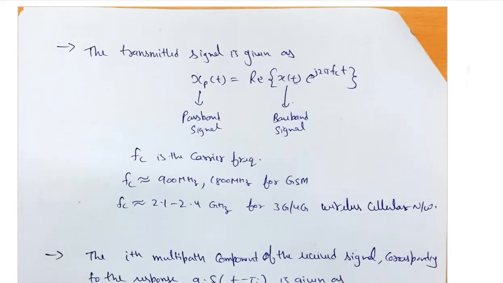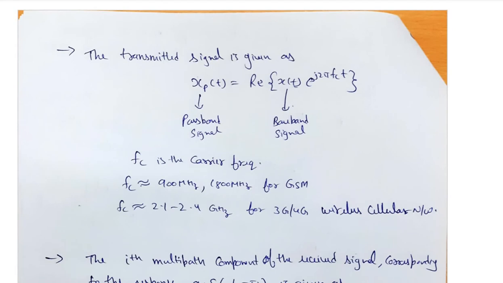Now we know the very standard relationship between a passband or bandpass signal and a baseband signal, right? So x_p(t) is, let's say, the transmitted bandpass signal. That is nothing but the real part of x(t) times e raised to the power j 2 pi f_c t, where f_c is the carrier frequency. This is a pretty standard expression.